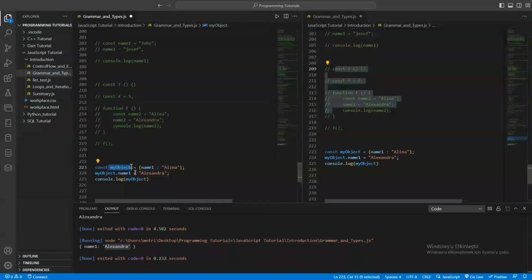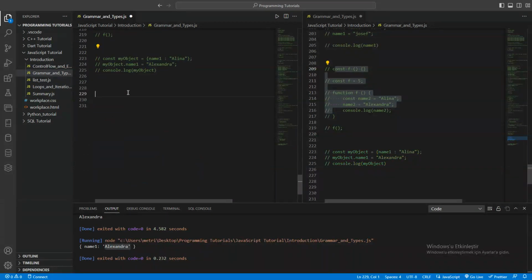All right, my object is our variable and we just created our dictionary and we have key and value. In this case we accessed the key, and the key has the value Alina, and we said we want to change Alina with Alexandra. So we changed it, and our variable my object was changed even though it is const. So you can do it with a dictionary and a list. Let's try another thing.